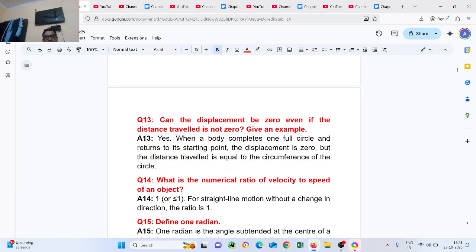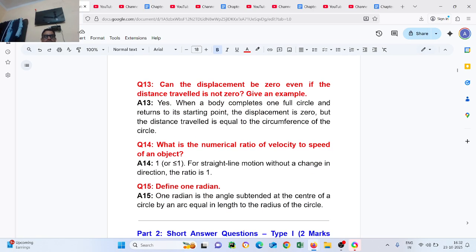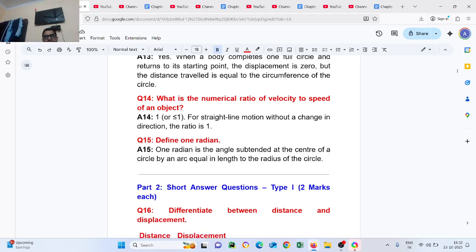Question number 14. What is the numerical ratio of velocity to speed of an object? 1 or less than or equal to 1. For straight line motion without a change in direction, the ratio is 1. Define radian. 1 radian is the angle subtended at the center of the circle by an arc equal in length to the radius of the circle.